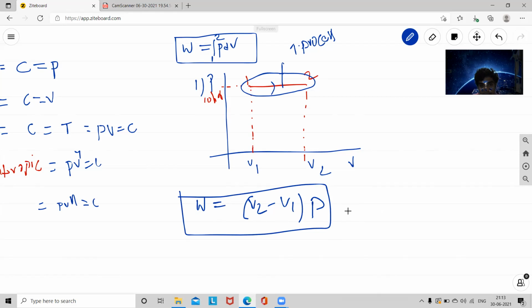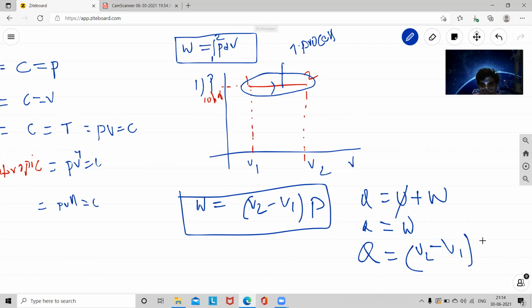Next, in the first law of thermodynamics, Q is equal to U plus W. Here the internal energy is neglected, so Q is equal to W in this process. So Q is equal to P into (V2 minus V1).